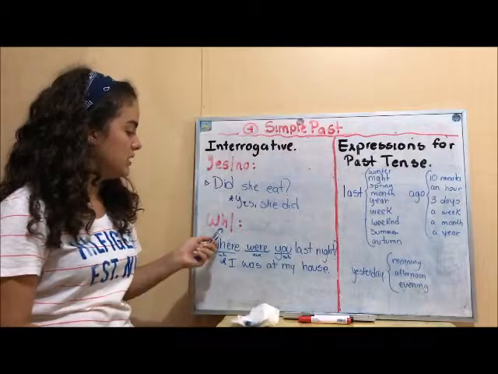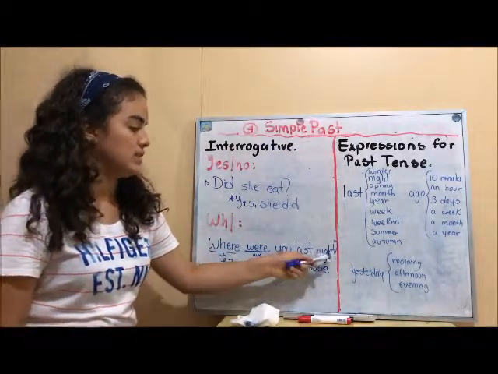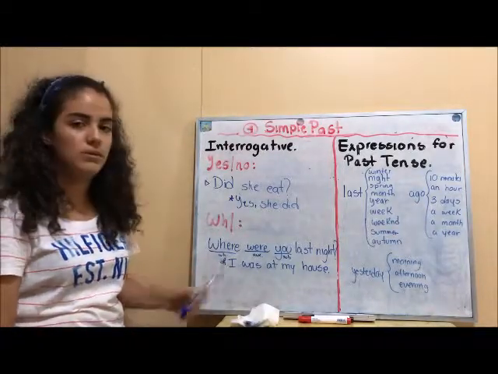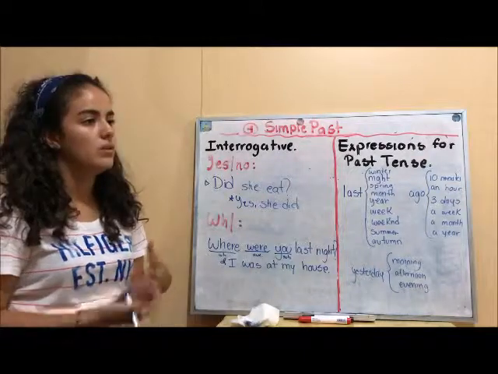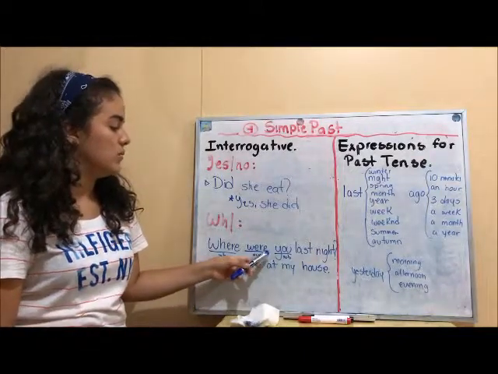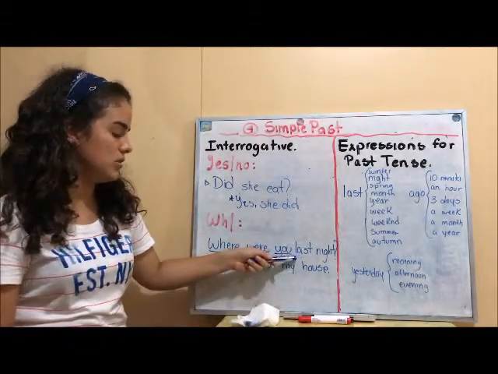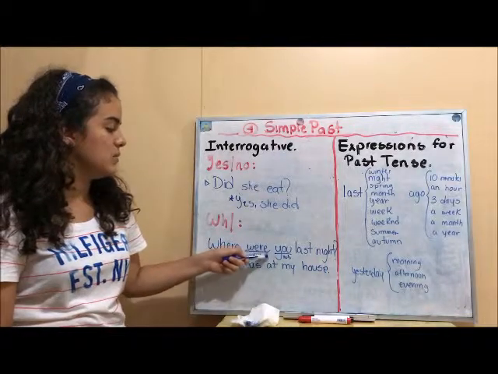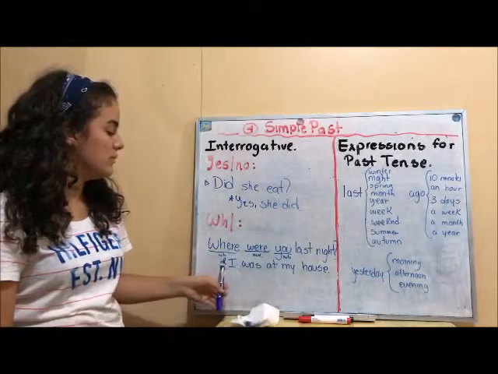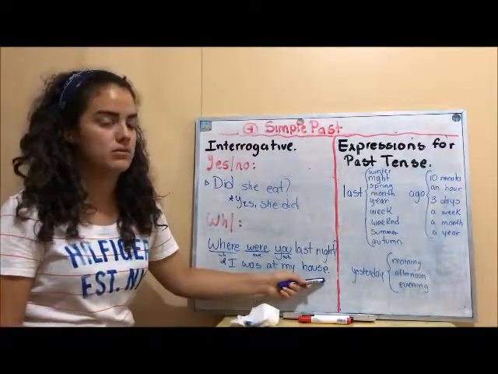And now for WH questions, we have where were you last night? So we need to use a WH word, it could be where, why, what, and then we use the auxiliary, were or was, it depends on the subject. So the subject is you, and the auxiliary has to be were. And then last night, that is the rest. So for the answer, I could use I was at my house.